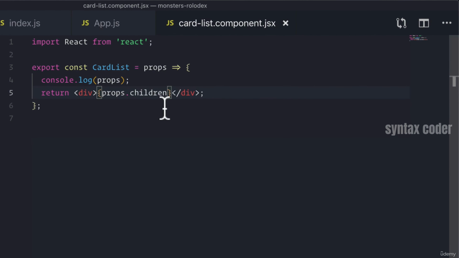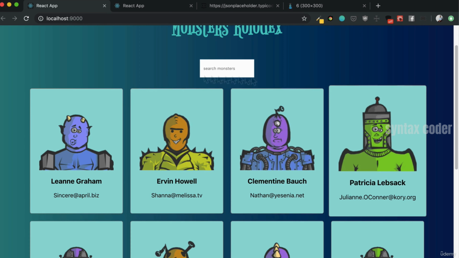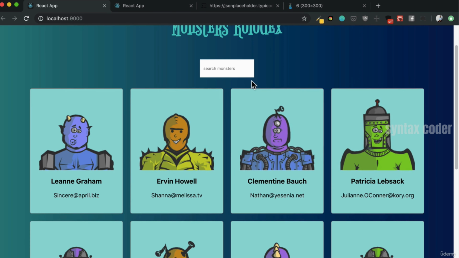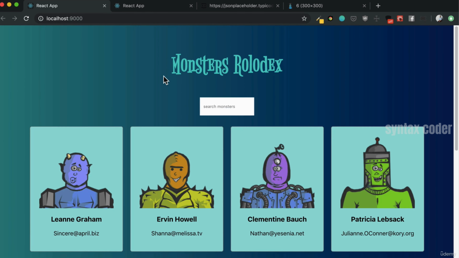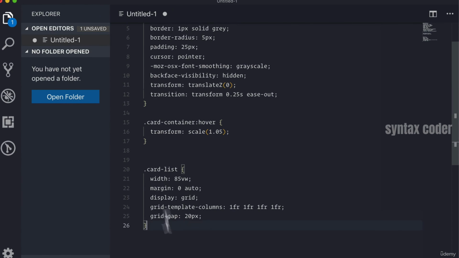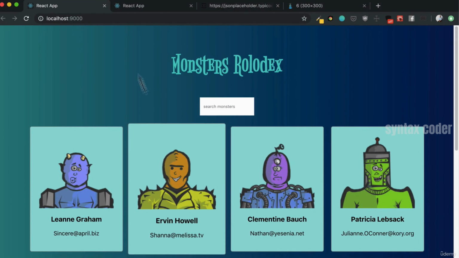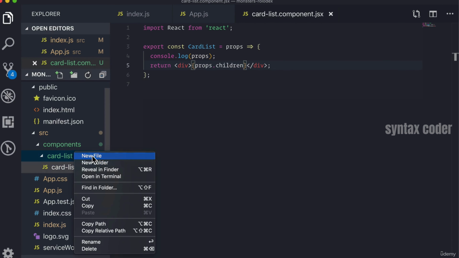So we're adding in these props, right? We're passing the children in because we do want that. And then we're going to actually do some of the styling to make it look more like this. So we notice that this is in kind of like a 4-column grid. Well, I actually have some of the CSS written already for us that you guys can get from the file, but I'm just going to include it. And I don't want to focus too much on the CSS because it might be a little bit too much to think about when we're trying to learn React right now. But there is one thing I want to highlight.